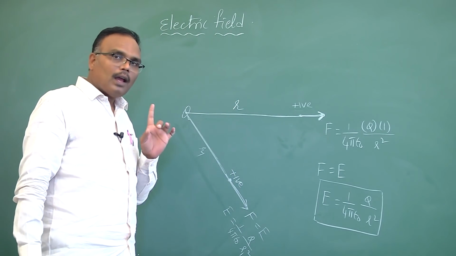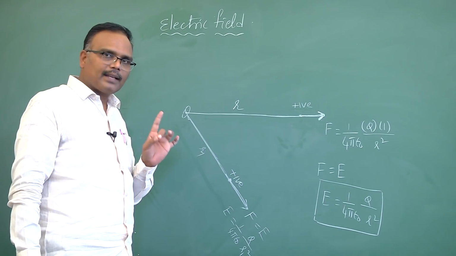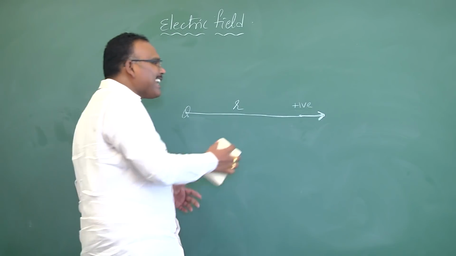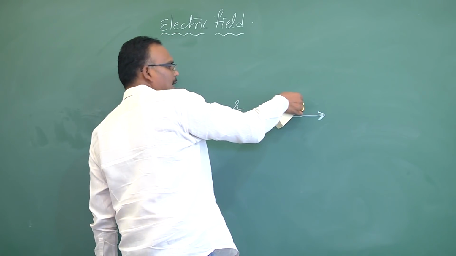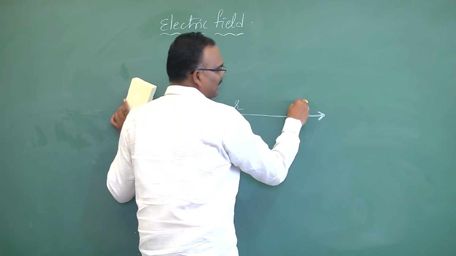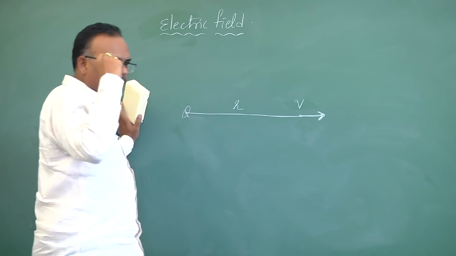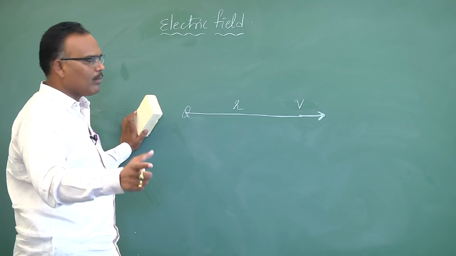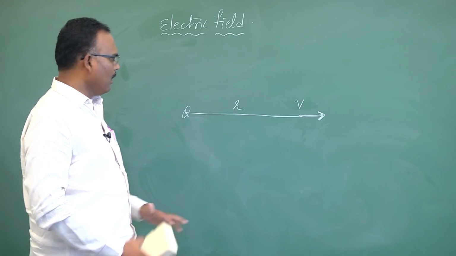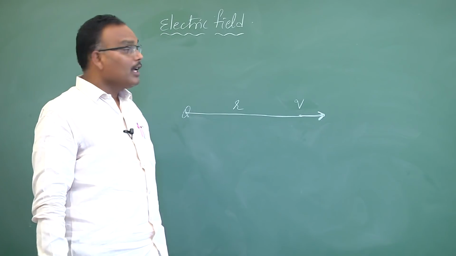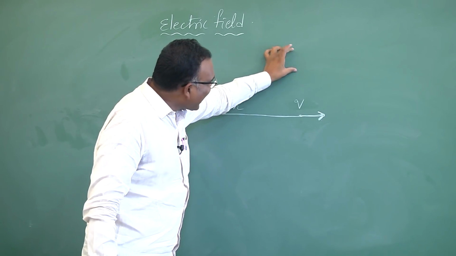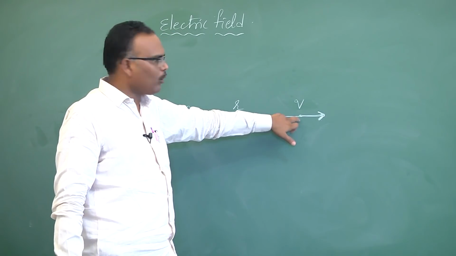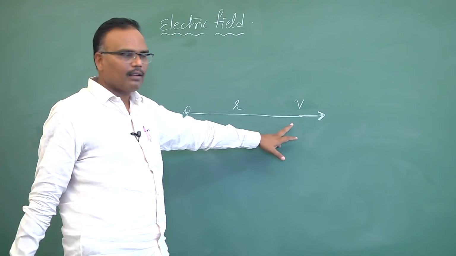And one more important point I'll discuss here. Understand this one very carefully. The second point is, I will replace this unit positive charge with some other charge, say q. Its magnitude is not 1 coulomb. Unit positive charge means 1 coulomb of charge. Remember this, important. Here I placed some other charge. If I go on replacing the charges, first I'll place 1 coulomb, next 10 microcoulomb, next 100 microcoulomb, next 100 coulomb here.